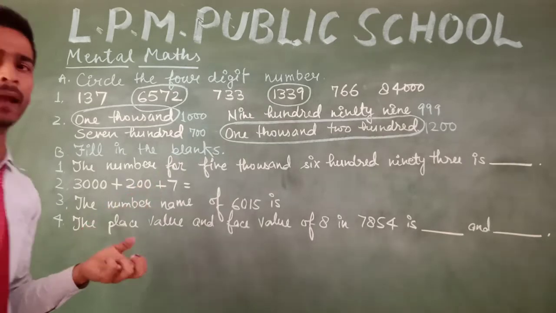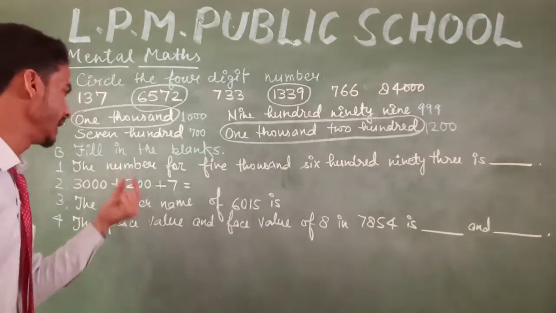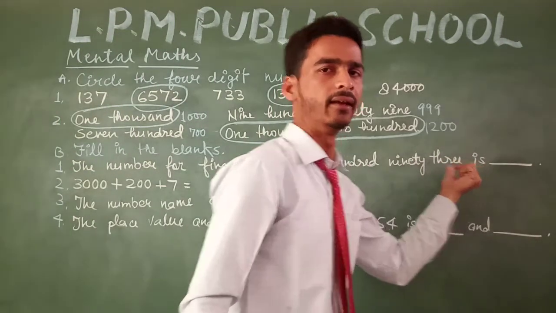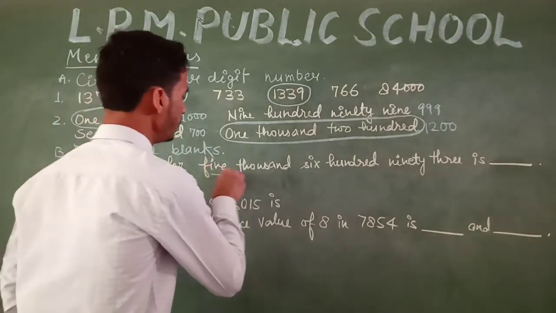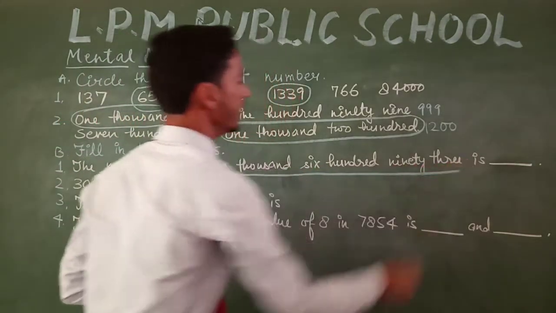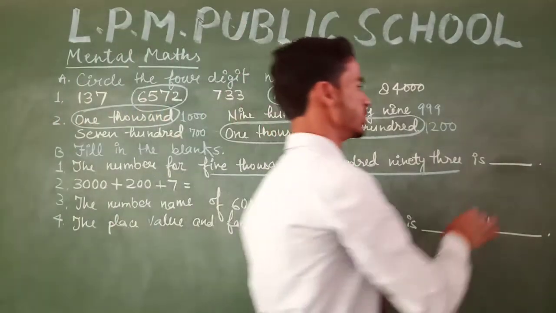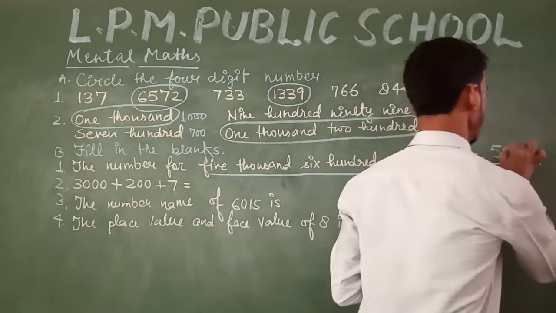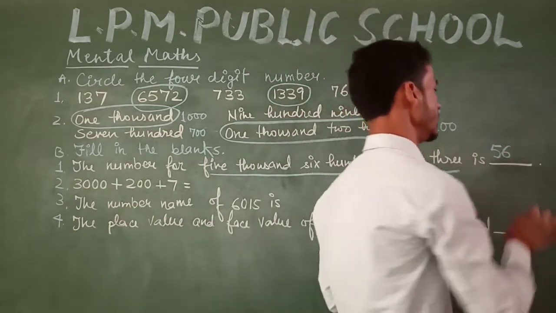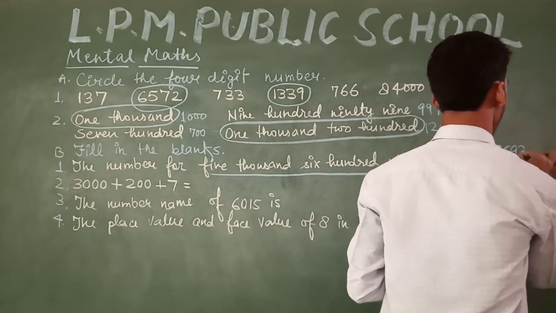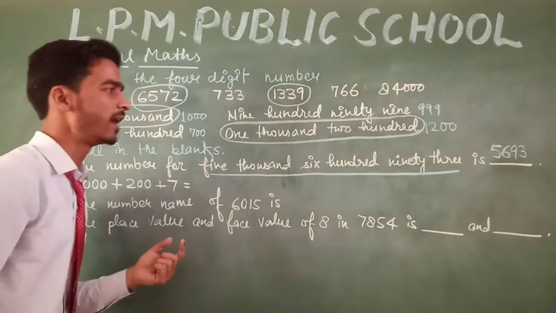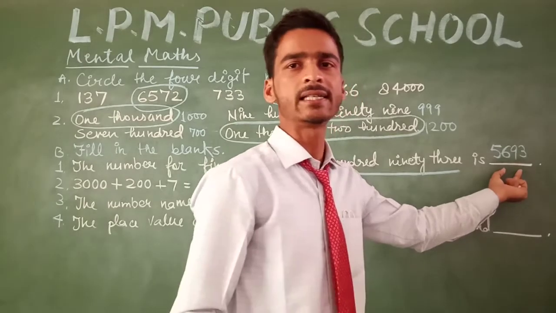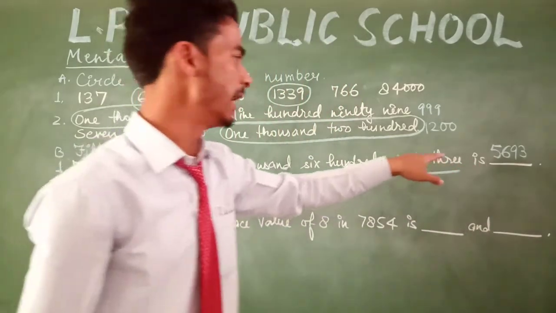You have to fill in the blanks with the correct answer. Listen here, the number for 5693. Firstly, on the 1000 place there will be 5. 5600: on the 100 place there will be 6. And 93: on 10 there is 9 and on 1 there is 3. The number that is 5693, in figures we can write 5693.